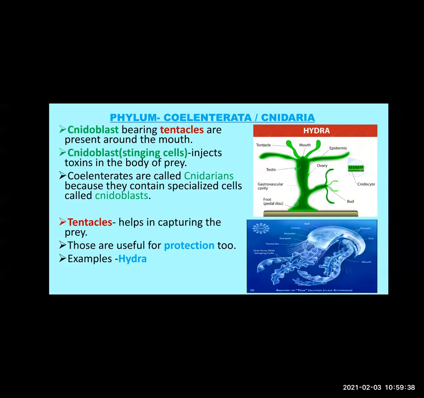Now see, very important and some new characteristics which we might not have heard before. Now these animals, which are there in the phylum Coelenterata, the body of these organisms has nidoblast-bearing tentacles present around the mouth. Now see what I just explained. Around the mouth, there are many tentacles, isn't it?